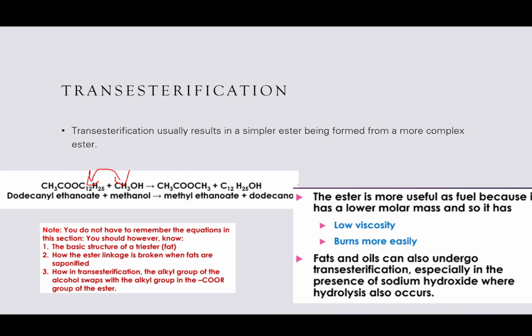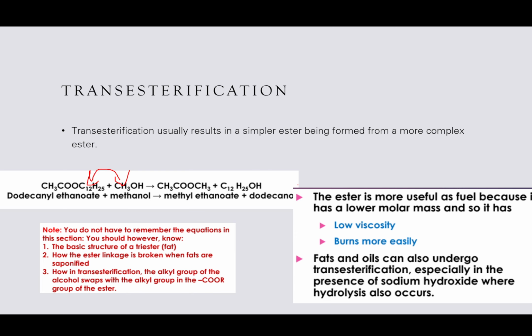So the ester is more useful as a fuel because it has a lower mass. Notice that the dodecanyl ethanoate becomes methyl ethanoate, so it becomes smaller. It moves from 12 carbons to 1 carbon. A low mass means it has a low viscosity. What does viscosity mean? Viscosity refers to the resistance of a liquid to flow. Lovely. That is exactly what it is. Some people describe it as the thickness of a liquid. That's not true.